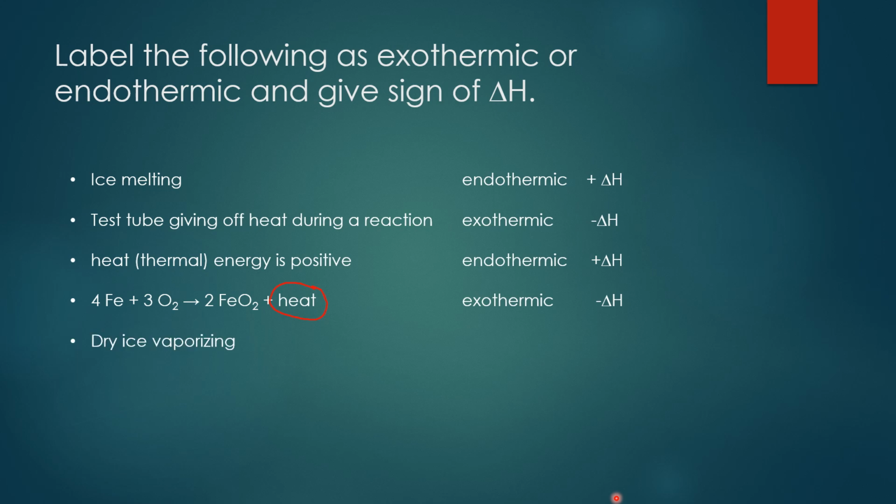Dry ice vaporizing. So dry ice being carbon dioxide solid, so going from a solid to a gas phase. So in order for dry ice to go from a solid to a gas phase, heat needs to go into the system. So if heat is going into the system, we are getting a positive delta H, because it's going from the surroundings into the system, and that would be endothermic.